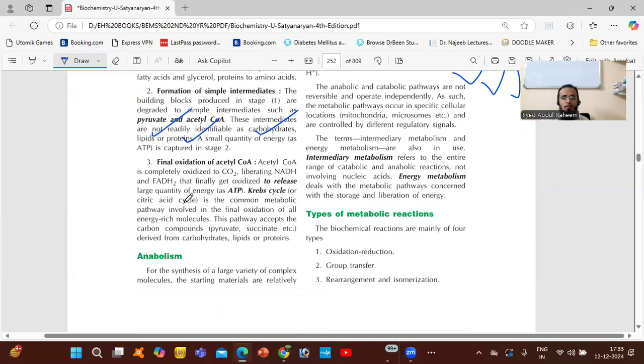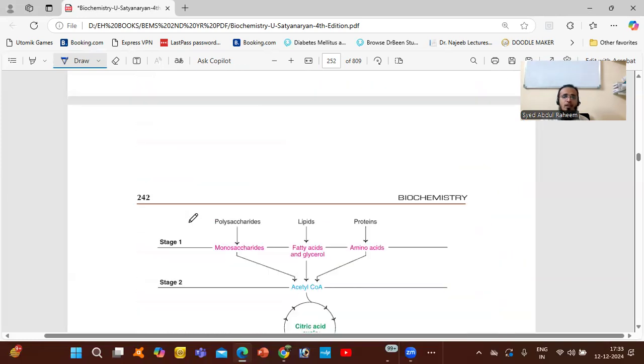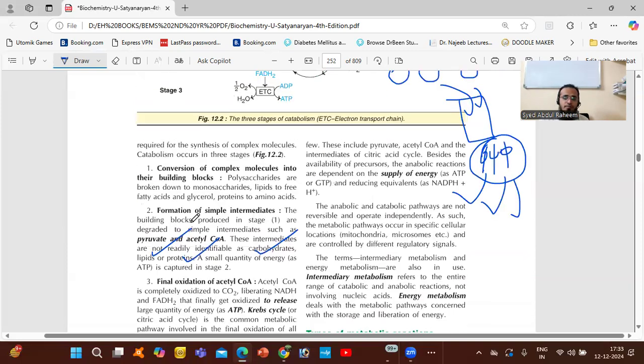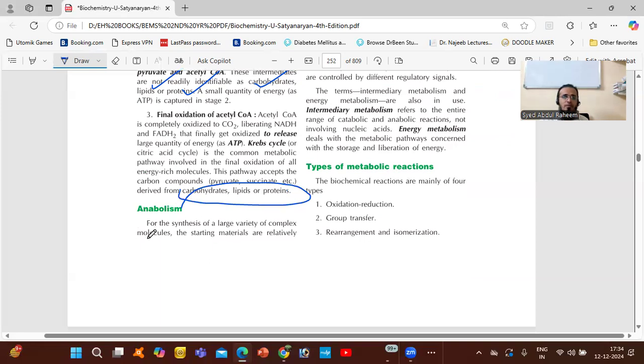So the final stage is oxidation of acetyl CoA. Acetyl CoA is the beginning of ATP, so we need large amounts of ATP. Finally, in energy-rich molecules, this pathway accepts the carbon compounds derived from carbohydrates, lipids, or proteins. So this is the final substance. All these things are present in catabolism. Now anabolism.